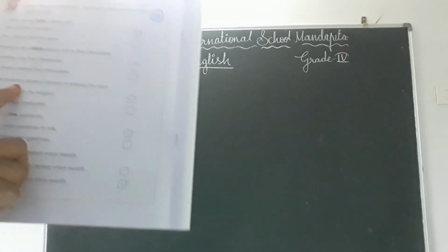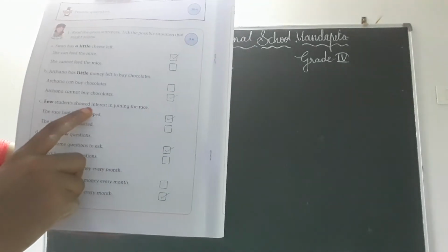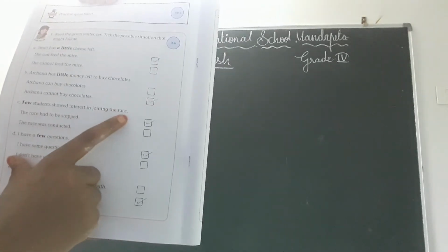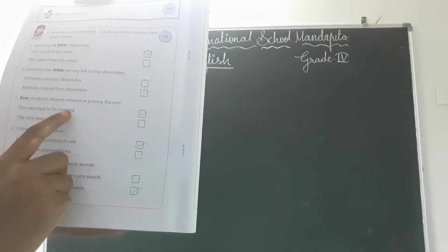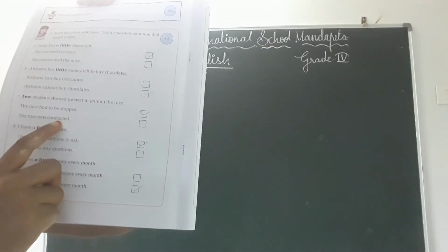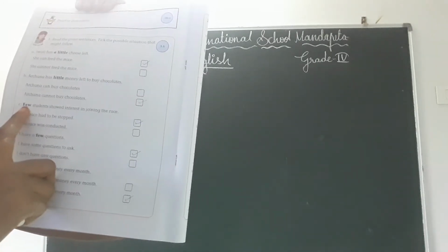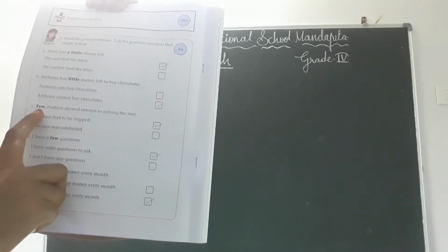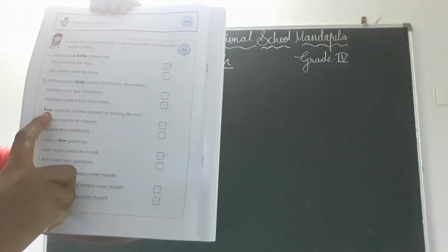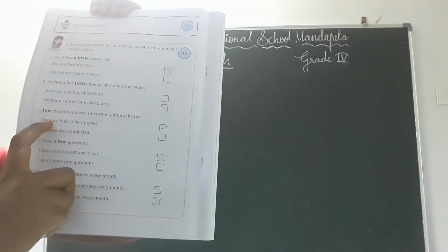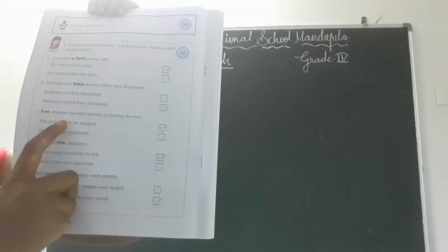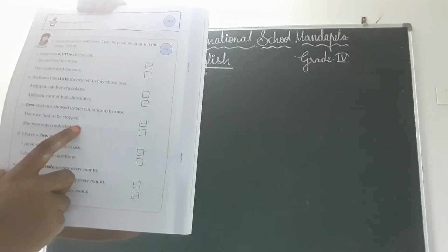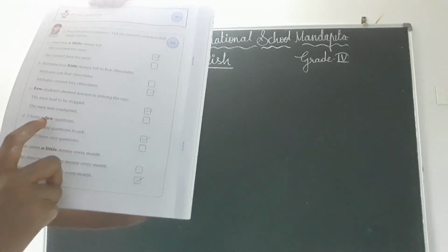Okay, next one, see, children. Few students showed interest in joining the race. The race has to be stopped. The race was conducted. Few, not a few, few. That means the students' count is not enough to conduct a race. That means we cannot conduct a race. That's why the race had to be stopped. Tick in the first box, children.